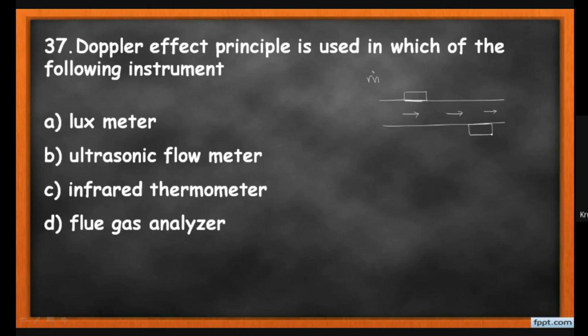It passes ultrasonic waves, and on that basis we can find the flow rate. One sender sends the ultrasonic waves and the receiver receives them, and based on this Doppler effect we can find the flow rate of the fluid using the ultrasonic flow meter. So here the correct option is option B, the ultrasonic flow meter.